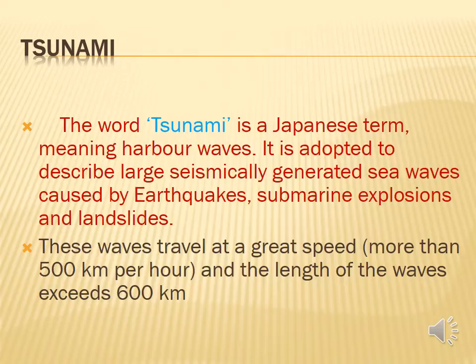These waves reach a height of more than 15 meters near the seashore and are capable of causing destruction along the coastal area. These aggressive waves are caused by earthquakes, submarine explosions and landslides, and happen in the seashores. Then the tsunami waves come, okay? The length of the tsunami waves is 600 km, the height of the sea waves is 15 meters, and the speed of the tsunami waves is 500 km per hour.